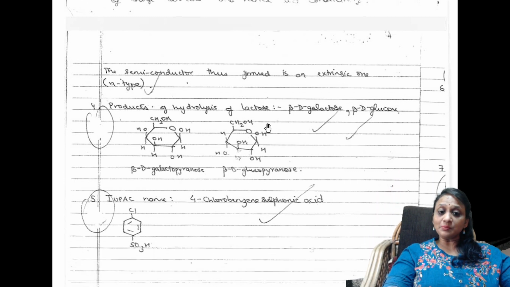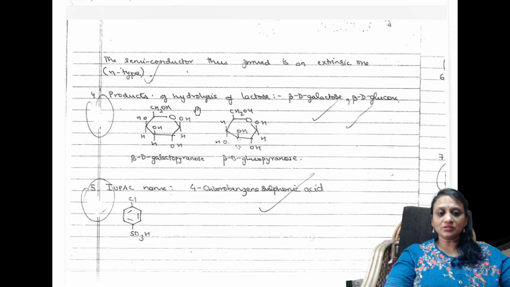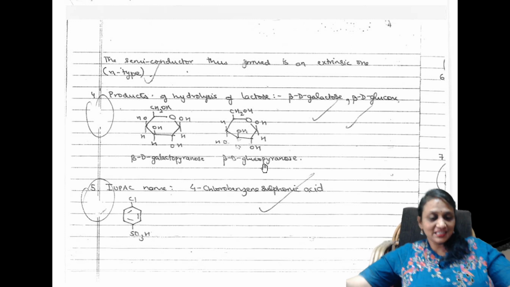Next question is, what is the product of hydrolysis of lactose? This is out of the syllabus this year, but for the product of hydrolysis of lactose, first mention the names. What are the products? After that, draw the structures of both. Beta D galactose and beta D glucopyranose. Here, easily, comfortably, you have to mention whether it is pyranose or furanose. It is aldehyde, so it is pyranose structure. So beta D galactopyranose, beta D glucopyranose. Easy.